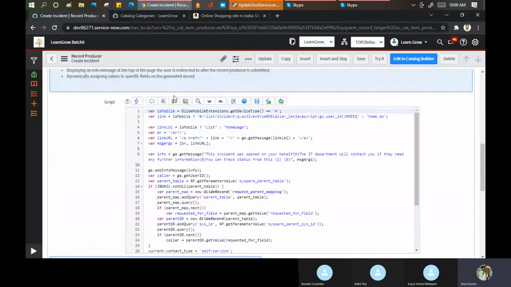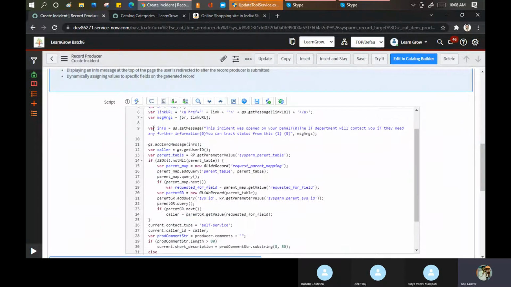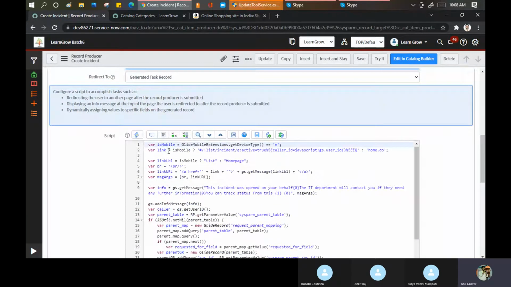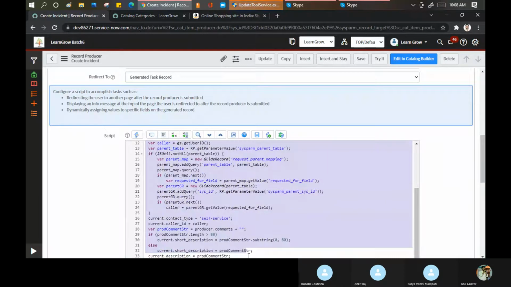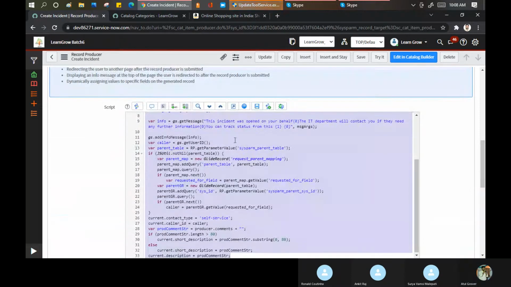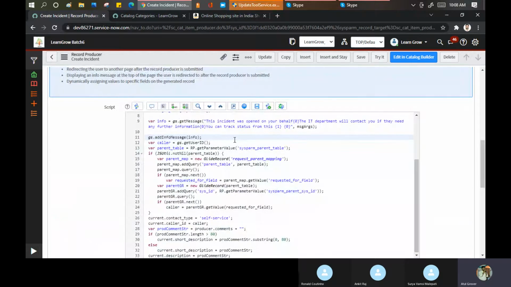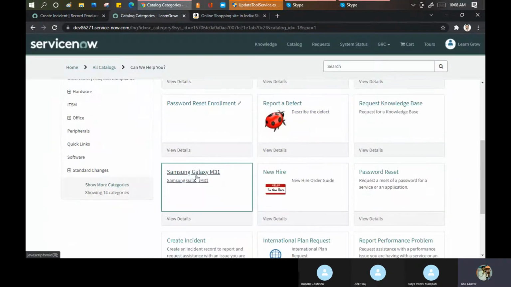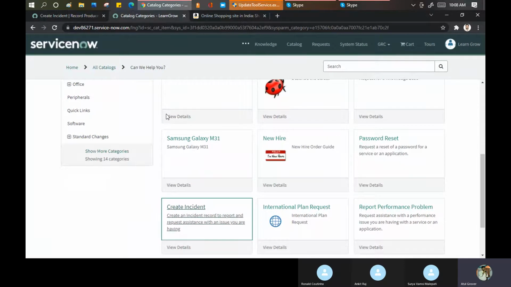So now I'll come here. We can put it here. Now the important point here is that this record producer has a complete scripting part. पूरा scripting है सारा का सारा. What did they do in this script actually? They write code. Don't confuse the scripting with the inbound action. Inbound action may be the same. We did the same thing. We go here, we click inbound action. What did we do?